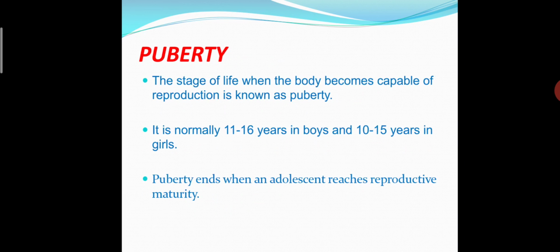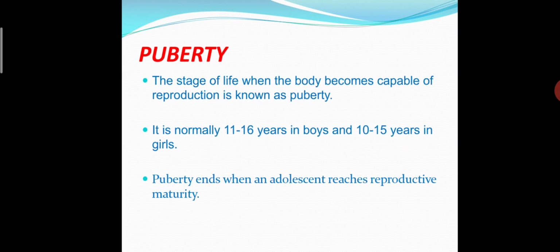So in human life there is one stage when our body becomes capable of reproduction, and that is known as puberty.